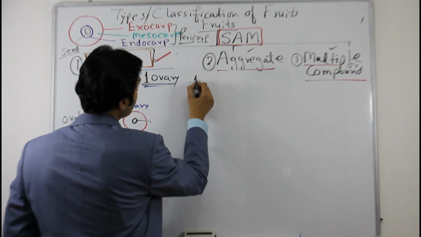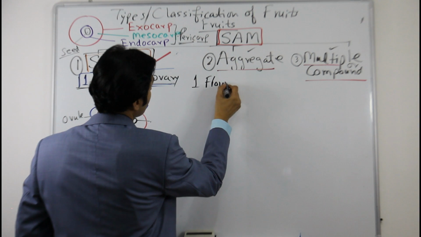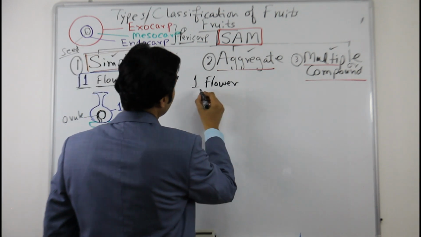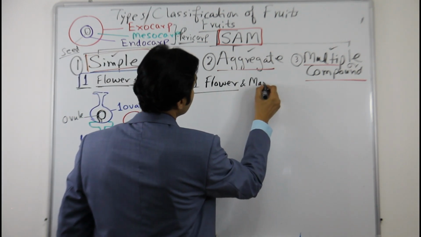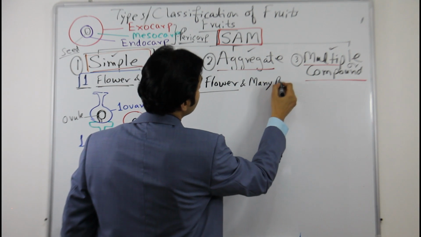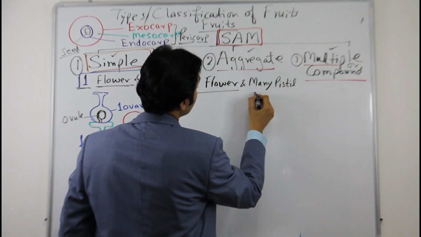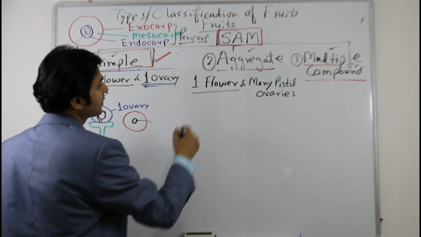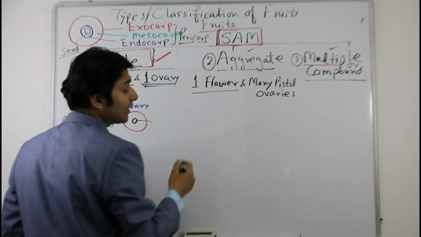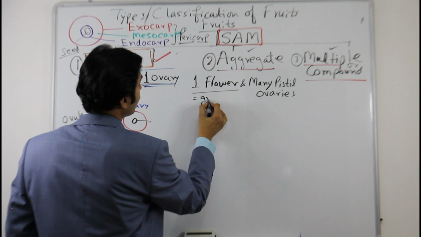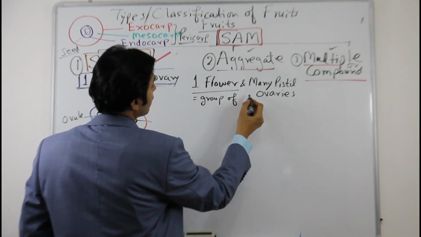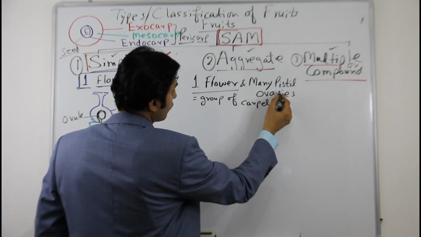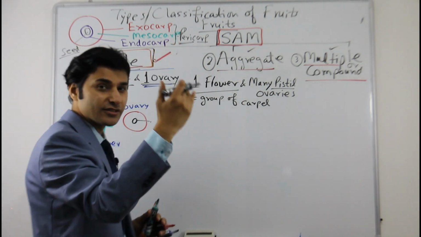Now in aggregate fruit what happens? One flower, but here in the simple there is one flower and one ovary. So here there is one flower and many pistils or many ovaries. This is the aggregate fruit. As you can see, aggregation means group. So it is a group of ovaries, or group of carpels. Pistil is the bigger term: stigma, style and ovary.